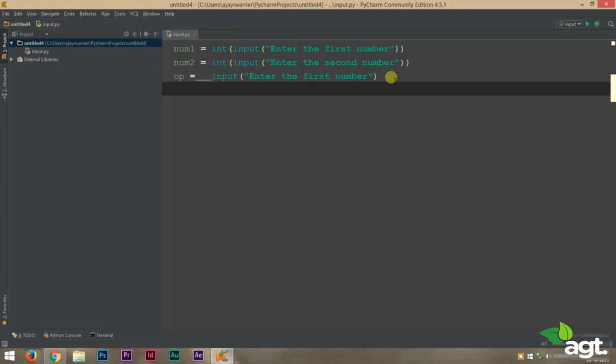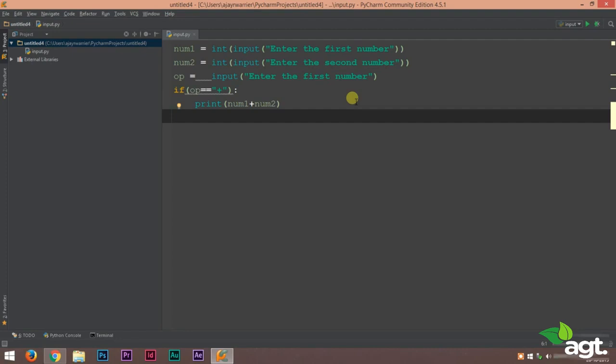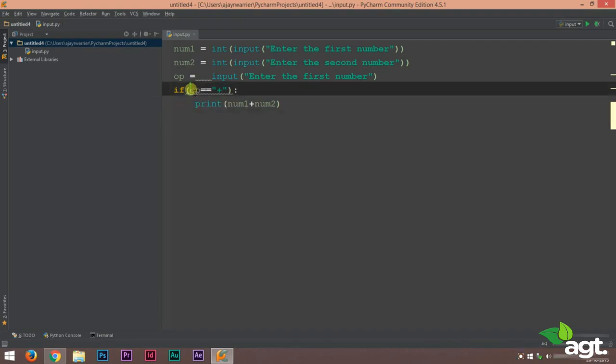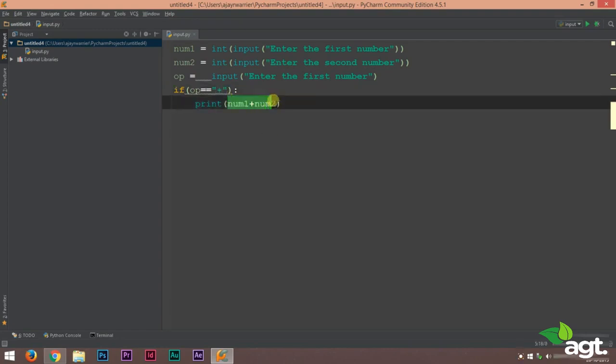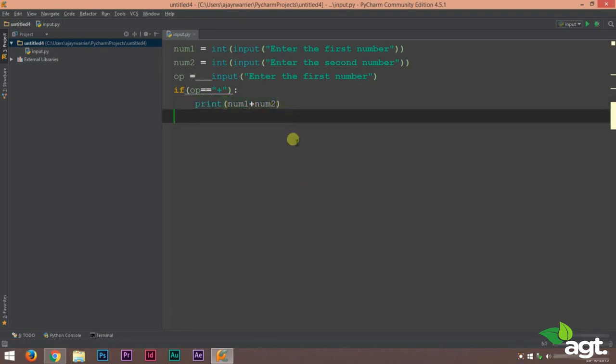So let's get started. Okay, we have successfully written our very first conditional statement, and here's what it's going to do. It will check if our entered operator is an addition operator. That means it will check for the plus sign, and if it is the plus sign, it will add those two numbers and print the value. So if the user enters the plus operator, then it will print the sum of those two numbers.